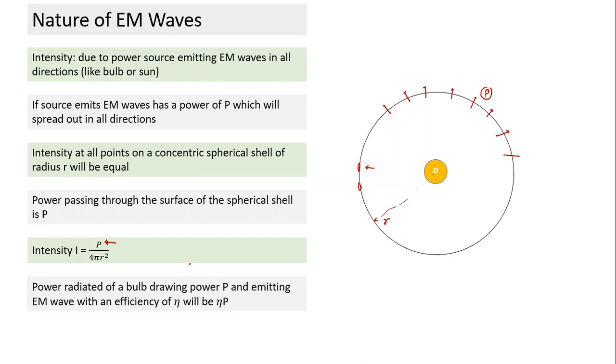Output is not always equal to input. Output is equal to efficiency times input. So the power radiated in the form of EM waves will be equal to efficiency times input power. So this is the power radiated by the bulb in the form of EM waves if efficiency is not 100%. Efficiency times power input is equal to power output.